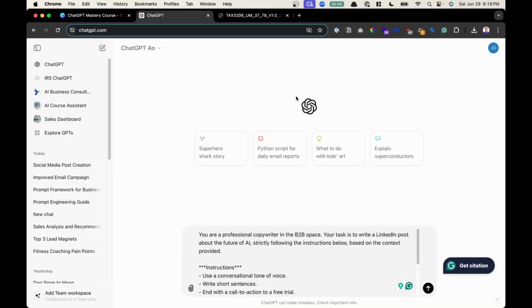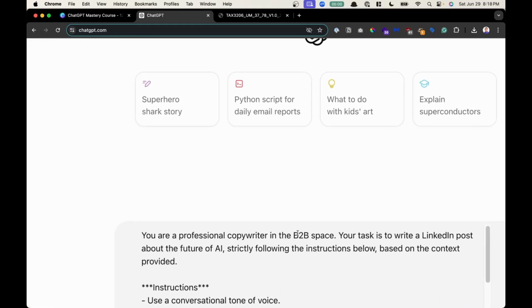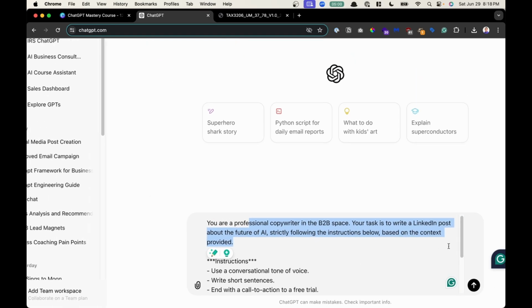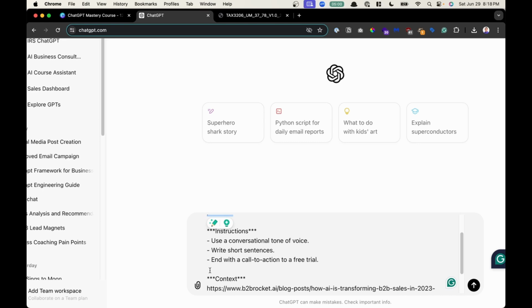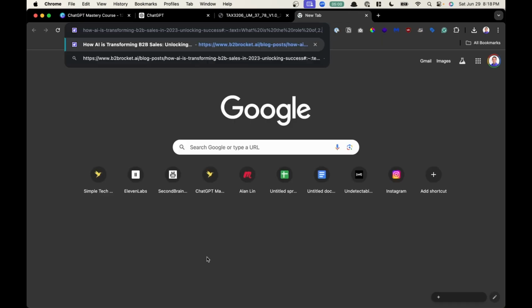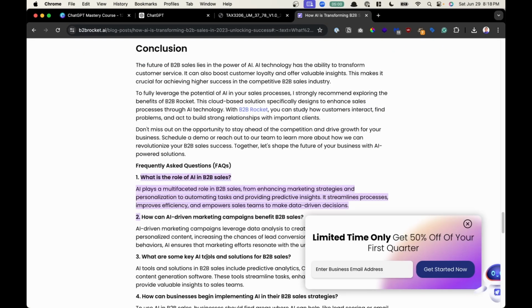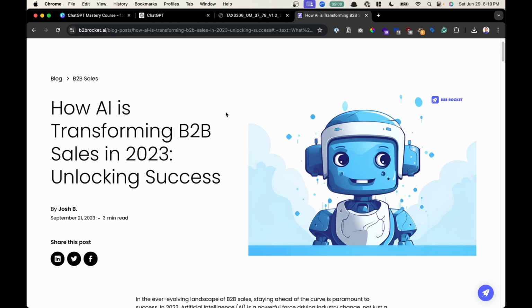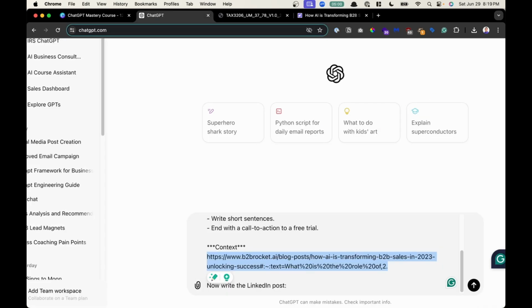Now that we're in ChatGPT, here's an example of that prompt. Remember, you're a professional copywriter. Awesome. Use the instructions below based on the context. Great. And then we can see here, here's my instructions. And then I added a context of a blog article. If we go to this article right here, here's a blog article that just talks about how AI is transforming B2B sales. Great. So that's its context, what it's going to use as a reference. And then write the post.